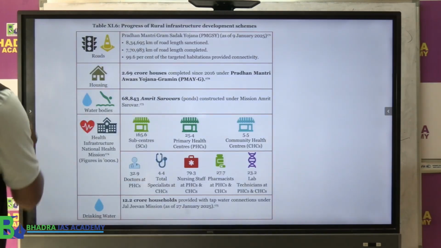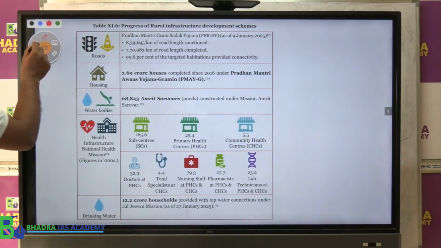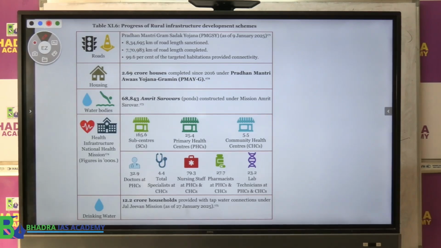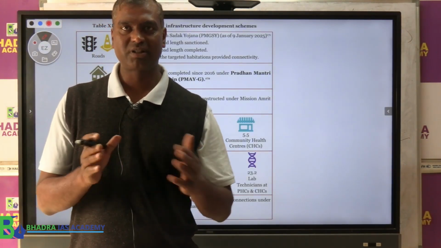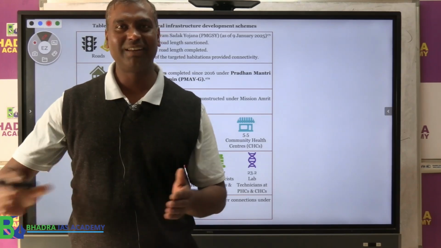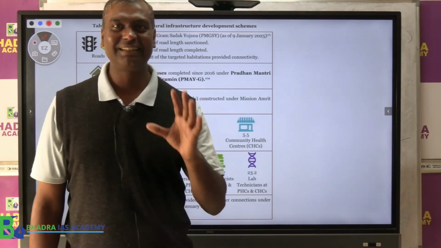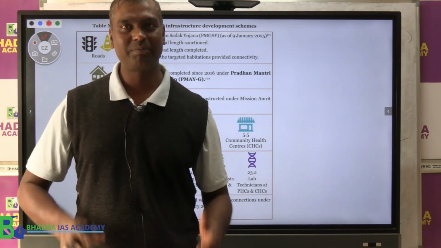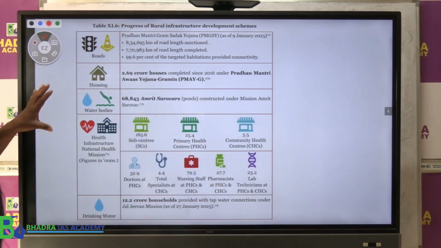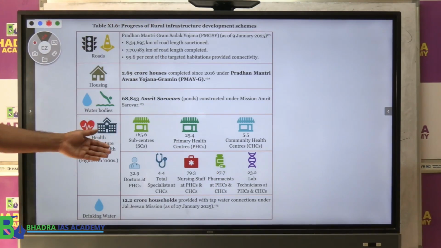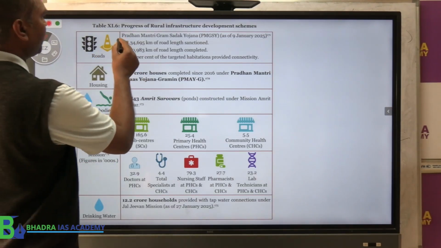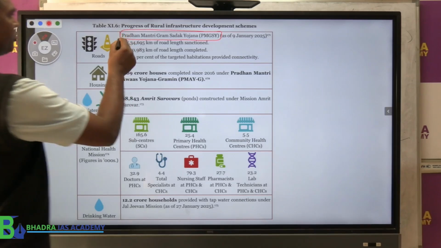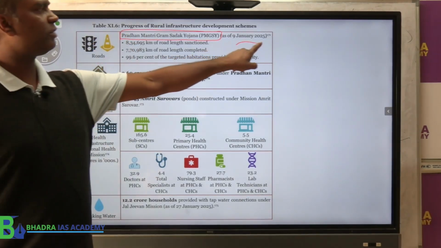The last discussion the economic survey has given is on rural sector development. Because when we generally talk about the social sector, rural India and the rural economy are the key area which requires development. The government has highlighted, and this is in a way easy for us to study for the exam, road construction. For example, the main road construction project is the Pradhan Mantri Gram Sadak Yojana. As of January 2025,